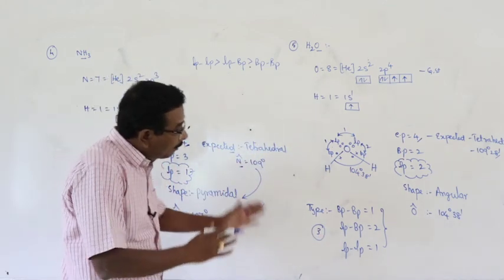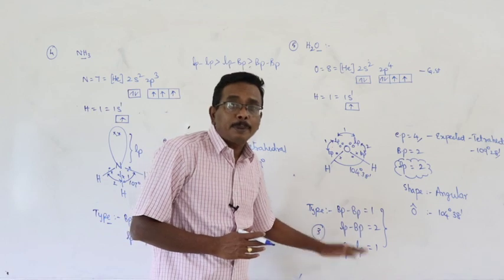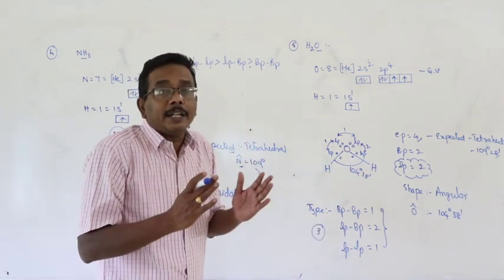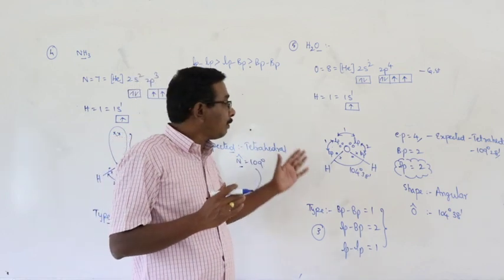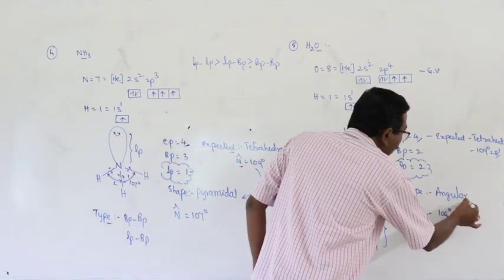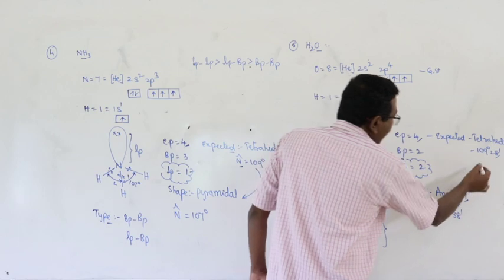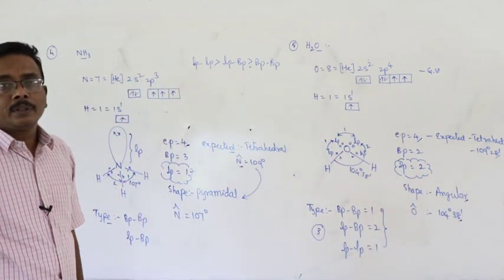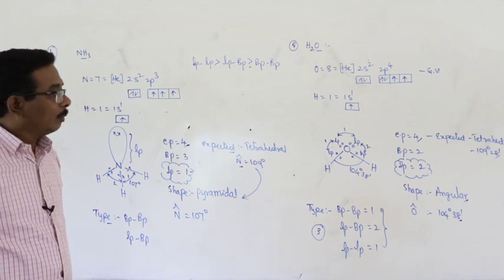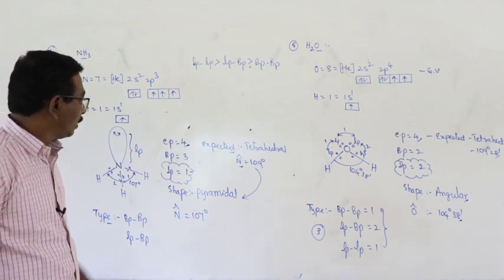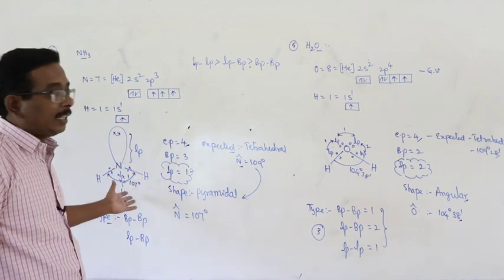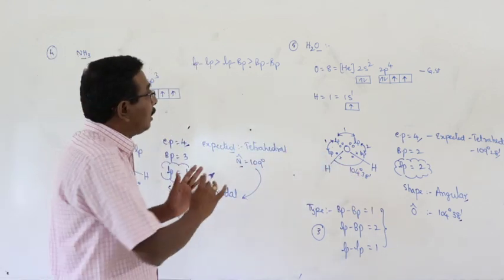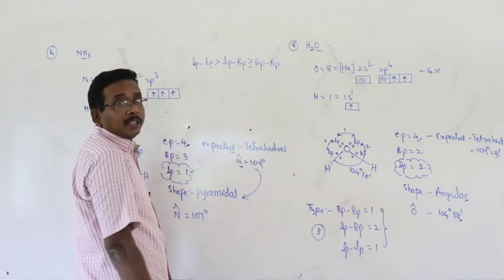But the repulsion between different electron pairs means between lone pairs and bond pairs. Finally, the resultant geometry of the molecule is predicted as angular and the bond angle is decreased to 104 degrees 38 minutes. But here 107 degrees. Here 104 degrees. Now you can make a statement. What is that?